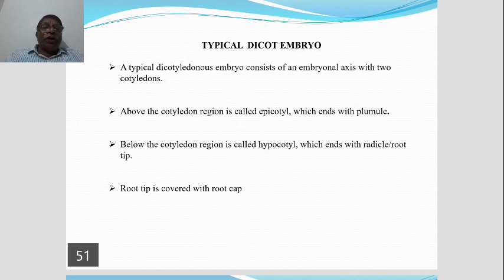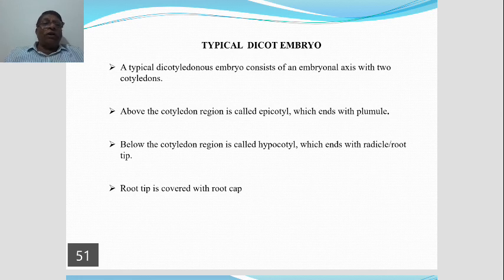Now, above the cotyledon region, we call epicotyl region. So, the embryonal axis having epicotyl region. This epicotyl, as the name indicates, epi means above, coty means cotyledon. Above the cotyledon, the region we call epicotyl.